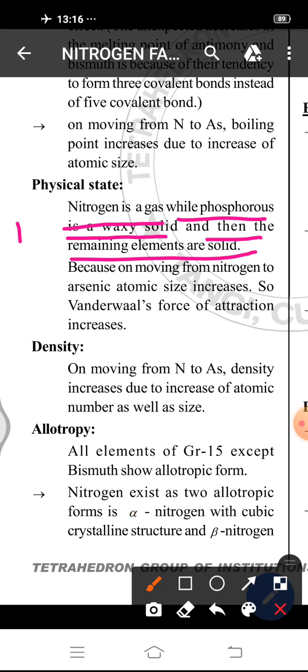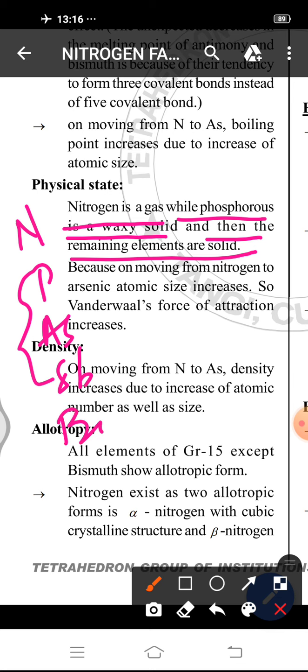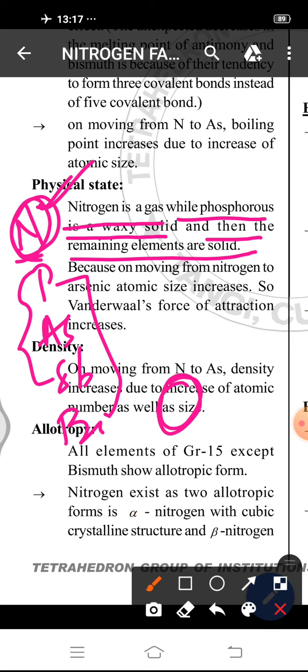So why does nitrogen exist as gas, whereas the other elements phosphorus, arsenic, antimony and bismuth exist as solid? Because nitrogen is the first member of this family having small size. So due to its small size, van der Waals force of attraction is less. So due to less van der Waals force of attraction, it exists in gaseous state.